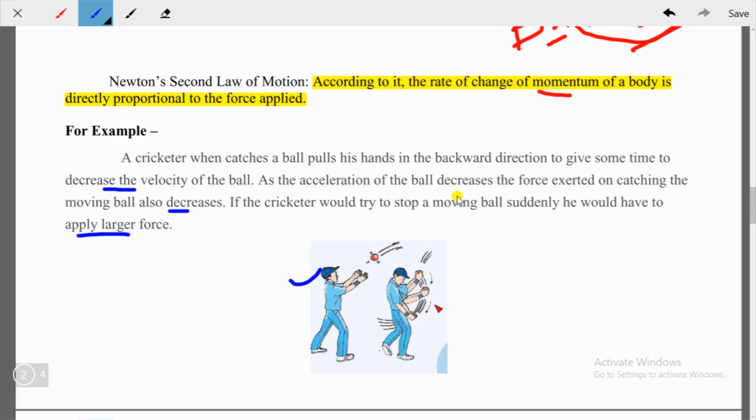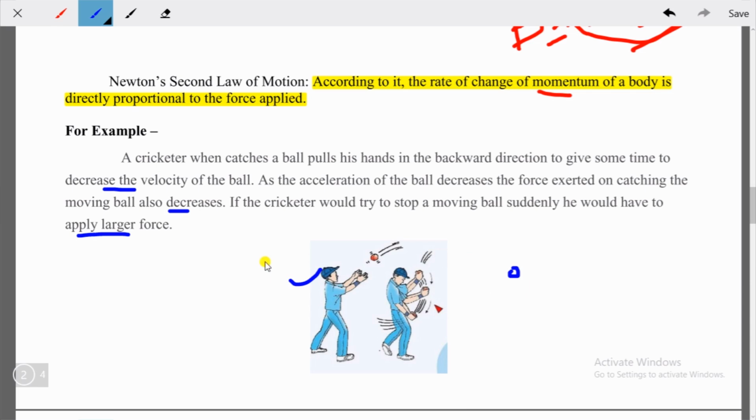Okay, so if he catches the ball suddenly, then he needs to apply more amount of force. So if the ball is coming slowly, then he needs to apply less amount of force. If the ball is coming very fast, then he needs to apply more amount of force, to stop the ball.